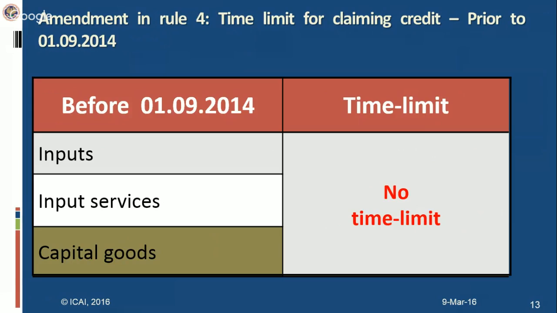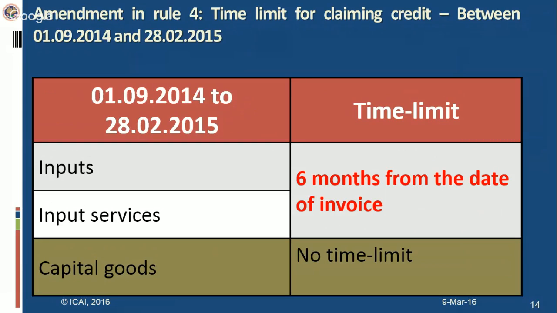Now let's come to another amendment, the second amendment, which has been made in Rule 4, that is the time limit for claiming CENVAT credit. It may be noted in this case that before 1st September 14, there was no time limit for availing CENVAT credit in case of input services, as well as in case of capital goods. However, from 1st September 14 to 28th Feb 15, only for the purpose of this intervening period, the time limit for availment of credit in case of inputs and input services has been prescribed as 6 months from the date of invoice. It may be noted in this case that there is no time limit in case of capital goods.